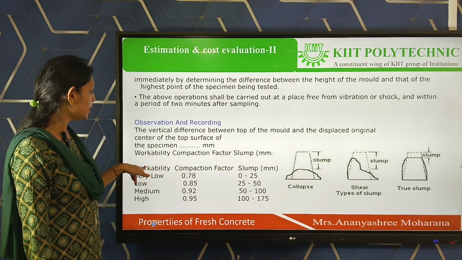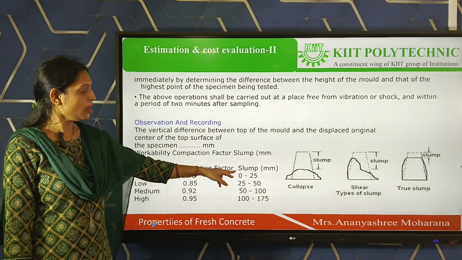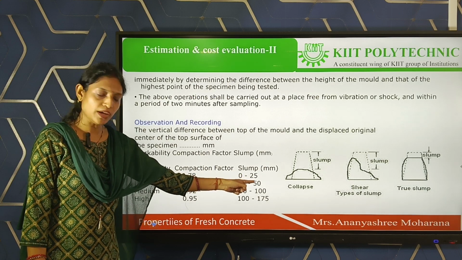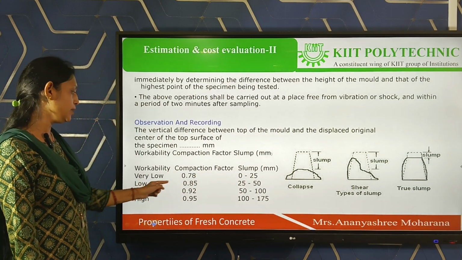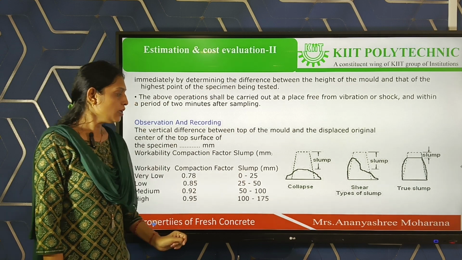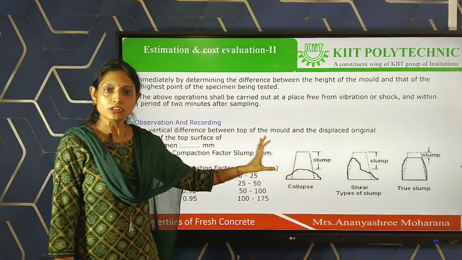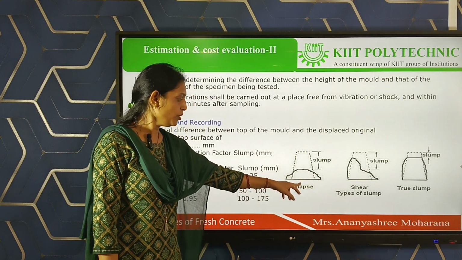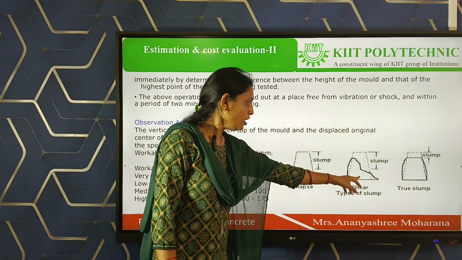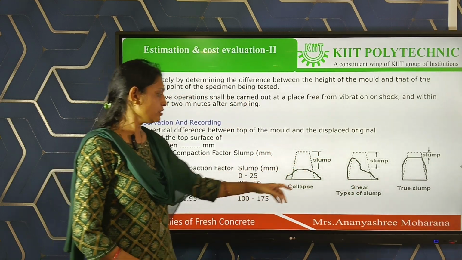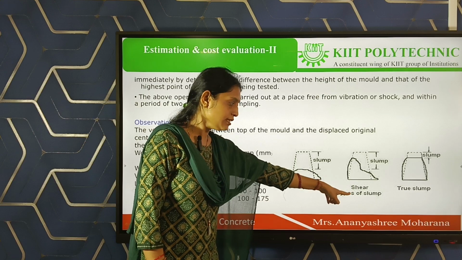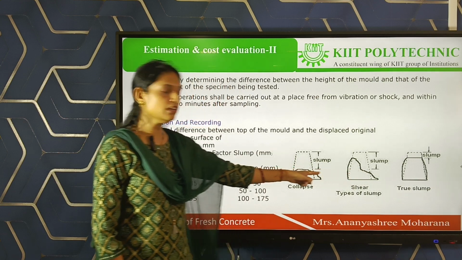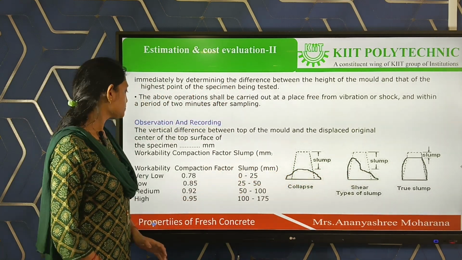For different workability or different compaction patterns of slump: for very low workability, the slump should be 0 to 25 mm. For low workability, it should be 25 to 50. If the water cement ratio is very high, meaning the water amount is very high, in that case there will be collapse. If the water cement ratio is in the medium range, then it is considered a shear slump. If the concrete is very stiff, then it is called a true slump. These are the three results of the slump test we can see.